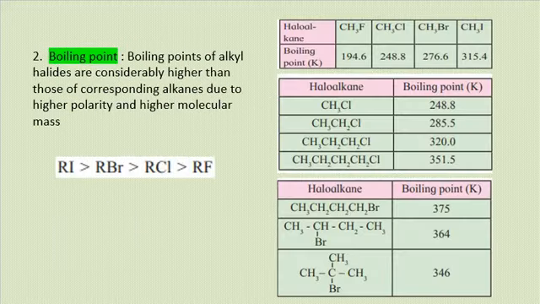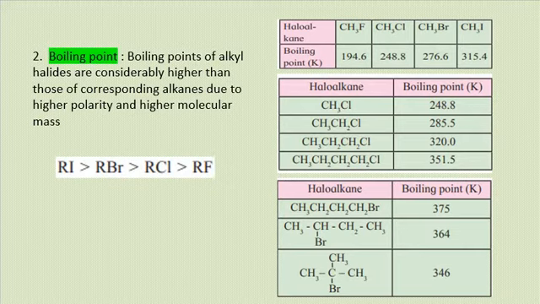Now, boiling point. The boiling points of alkyl halides are considerably higher than those of corresponding alkanes due to the high polarity and higher molecular mass. Within alkyl halides for a given alkyl group, the boiling point increases with increase in atomic mass of the halogen atom. See, the carbon atom remains the same in all the compounds while the halogen atom is changing. That is why the atomic mass is changing for the halogen atom, so the boiling point is also changing.